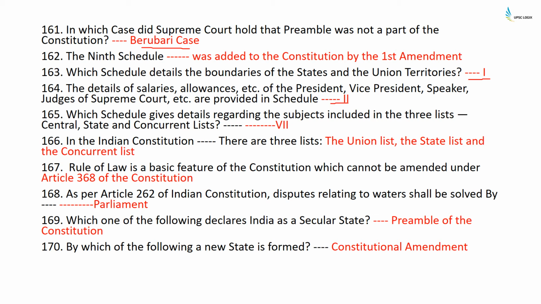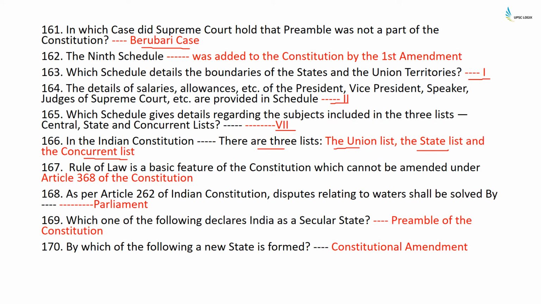Which schedule gives details regarding the subjects included in the three lists, central, state, and concurrent lists? It is the seventh schedule. In the Indian Constitution, there are three lists: the Union list, the state list, and the concurrent list. Rule of law is a basic feature of the Constitution which cannot be amended under Article 368 of the Constitution. As per Article 262 of the Indian Constitution, disputes relating to water shall be resolved by the Parliament.